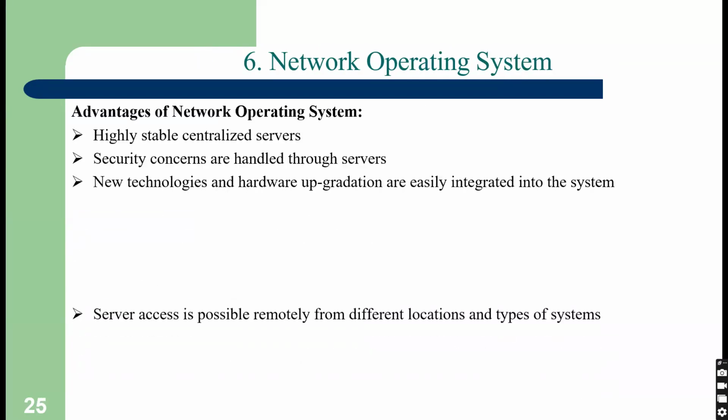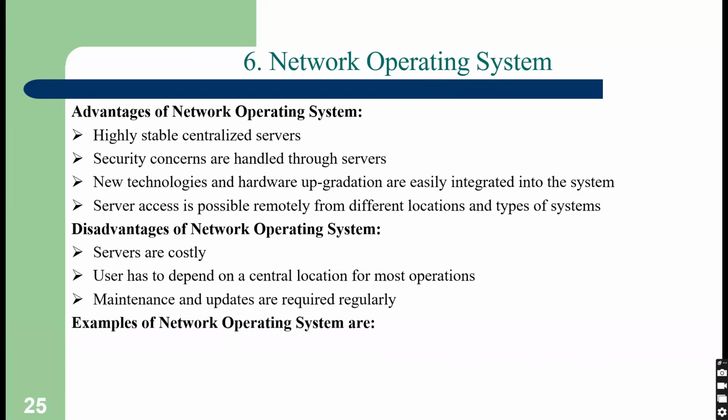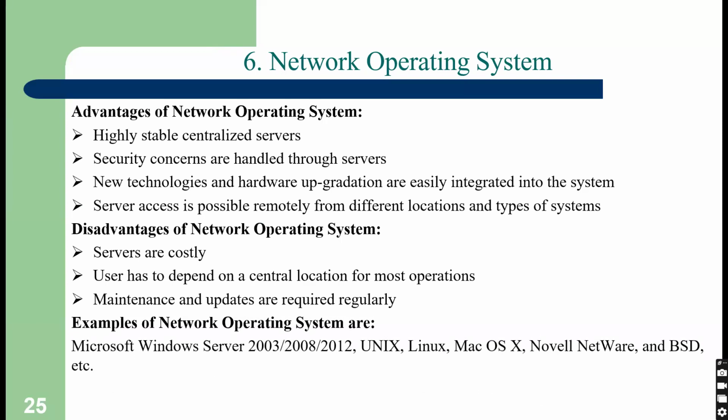These are the advantages of network operating system. Basically, network operating system is used in a centralized server, and security concerns are also handled through the server. Every data is stored on the server. The disadvantages are that the server is very costly and a user has to depend on one central location. Examples of network operating system are Windows Server 2003, 2008, 2012, Unix, Linux, Mac OS. But most servers use Linux as a network operating system because Linux is more secure.